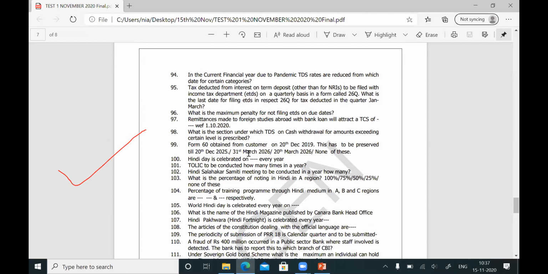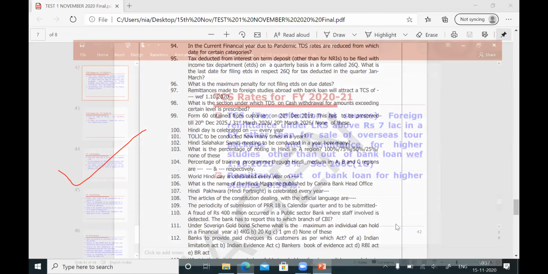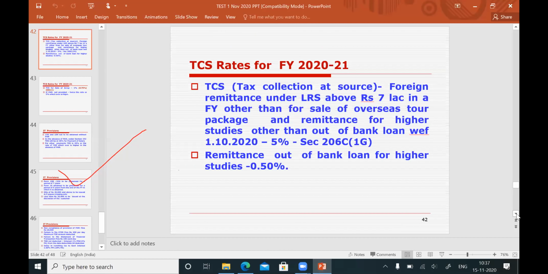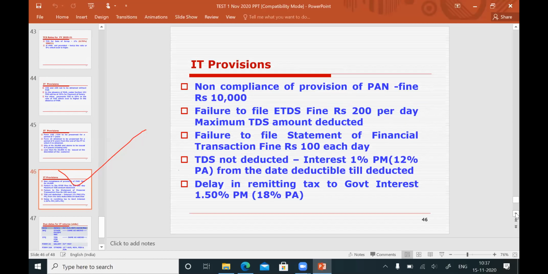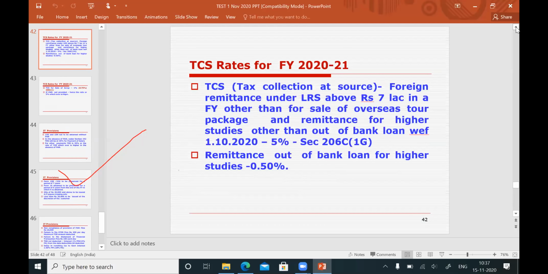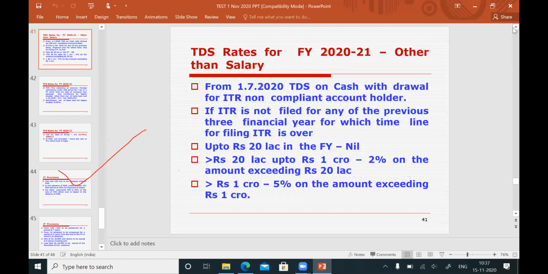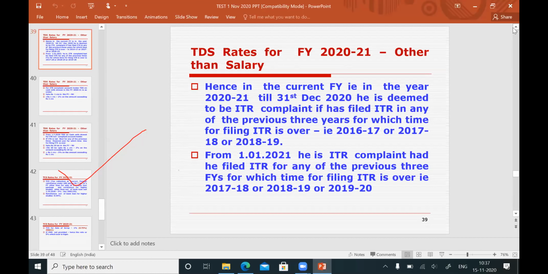Then question number 98. What is the section under which TDS on cash withdrawal for amounts exceeding a certain level is prescribed? TDS on cash withdrawal also has to be deducted, and it is linked to the income tax return filing of the customer. So the question is, what is the section under which TDS is to be deducted for withdrawal of cash by the customer? Next slide. This is cash withdrawal from a financial year not exceeding 1 crore.